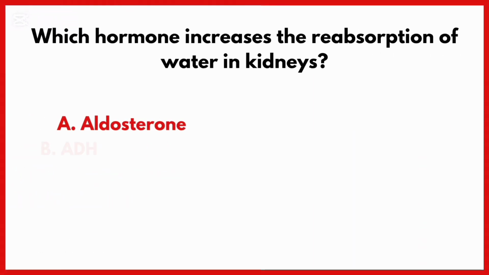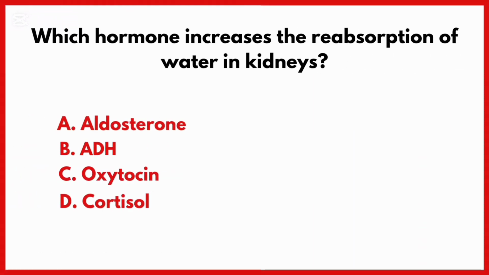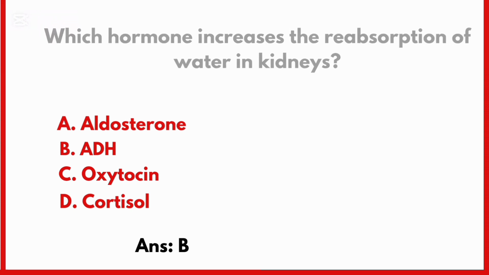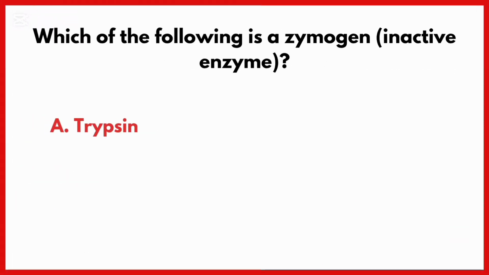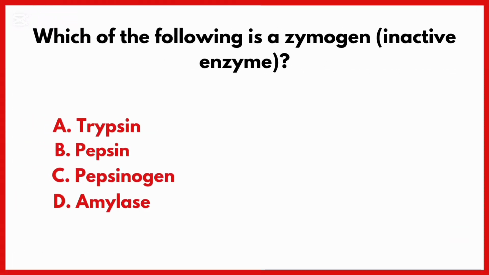Which hormone increases the reabsorption of water in kidneys? Correct answer is option B, ADH. Which of the following is a zymogen? Correct answer is option C, pepsinogen.